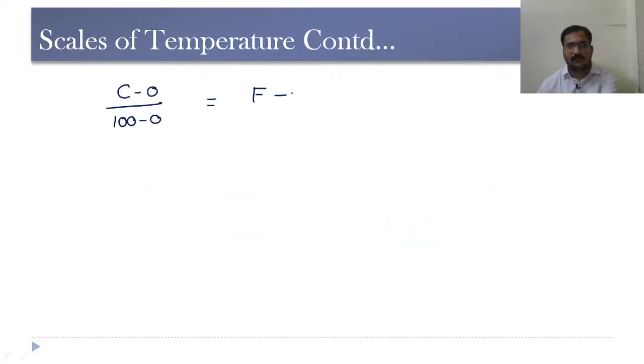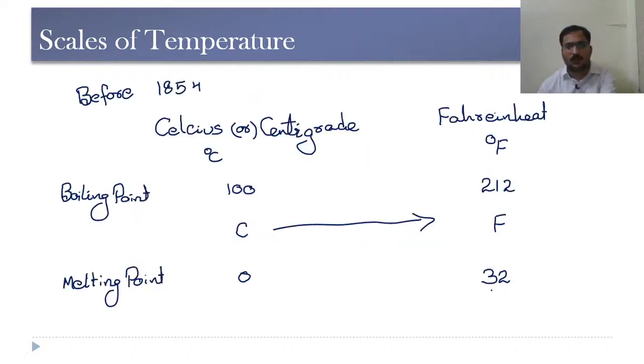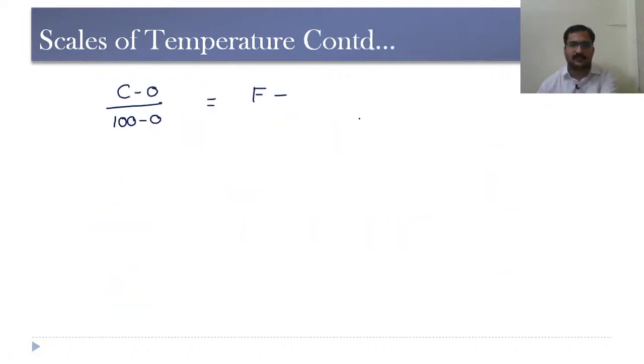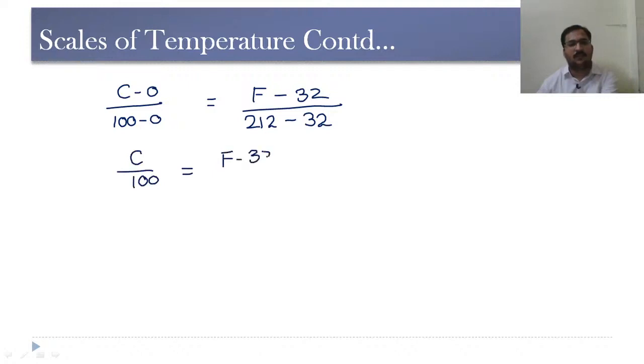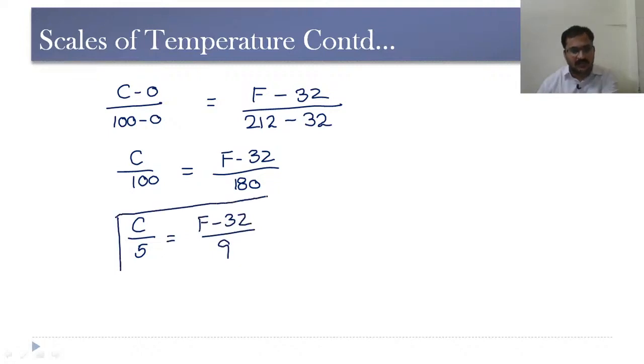So (F minus 32), corresponding to 0 this is 32 degrees Fahrenheit, by corresponding to 100, 212 degrees Fahrenheit minus 32. So C by 100 is equal to (F minus 32) by 180, and we can write this as C by 5 is equal to (F minus 32) by 9. So this is the relation between centigrade scale and Fahrenheit scale.